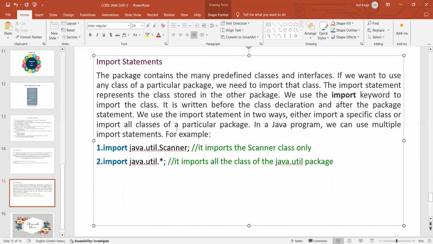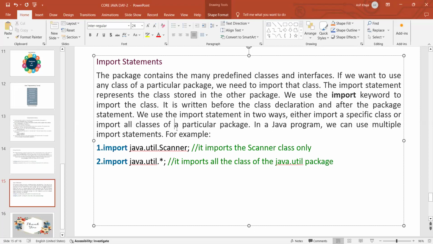The package contains many predefined classes and interfaces. So if you want to use a class of a particular package, we need to import that class. So the import statement represents the class stored in the other package.